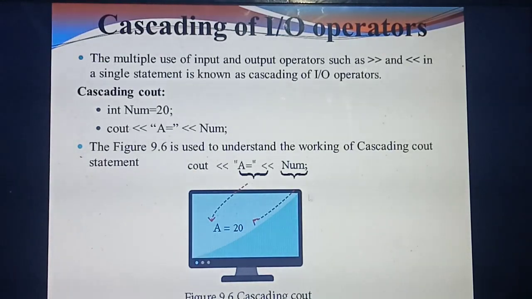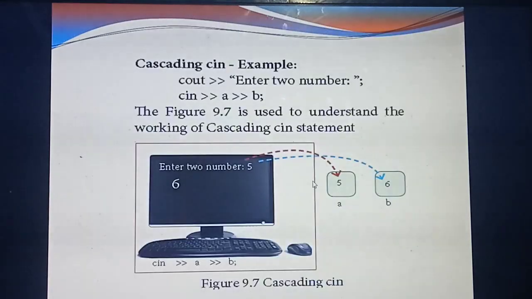Understand cascading of IO operators? Yes. So the last we have studied about cout, cascading of cout. Two times the symbol cout we are using, isn't it? But next one is cascading cin. Two times you are using the symbol. Which symbol is used for giving input? Greater than symbol, isn't it? So cout means the less than symbol.